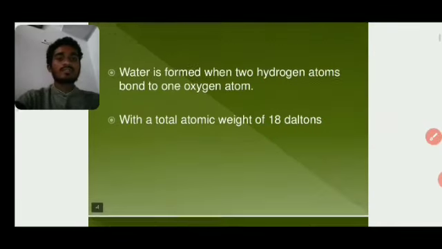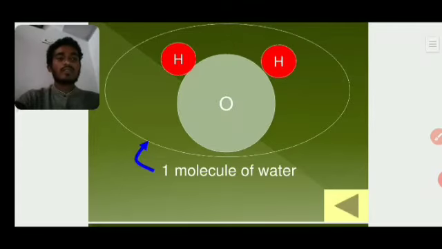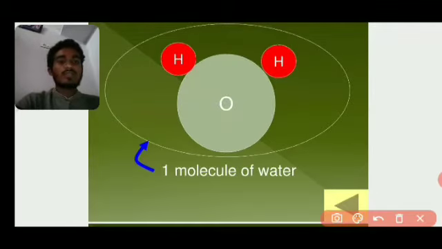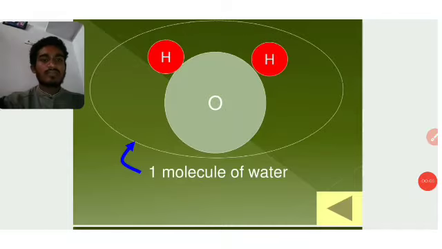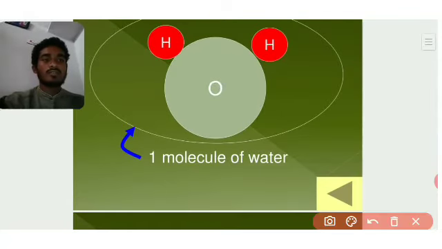Next we will see how to write the molecules. Here is one molecule of water. You can take as many molecules as you wish. The molecular formula of water is H2O. When we draw two molecules of water, here is H, here H, and here oxygen.